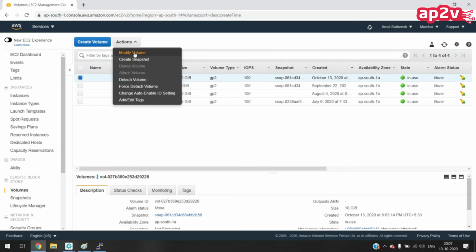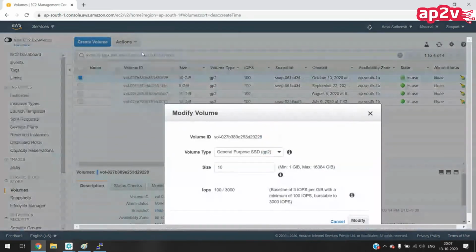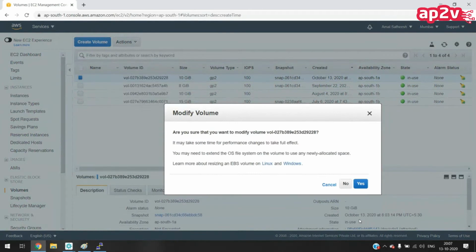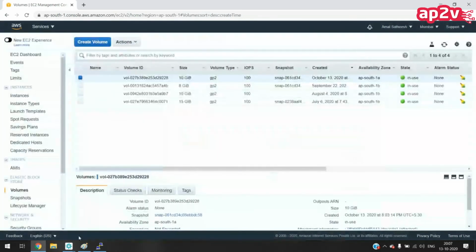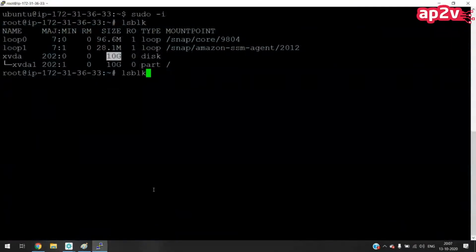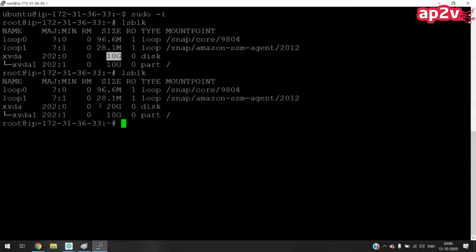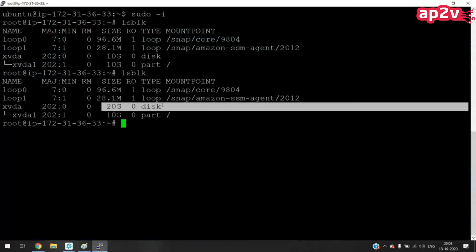Go to Actions, Modify Volume. I can give the new size here. Let me give 20 GB and then modify. It's asking me yes or no. Yes. The modify volume request succeeded. If I go back to my instance and run the lsblk command again, we can see the size of the disk is now 20 GB.